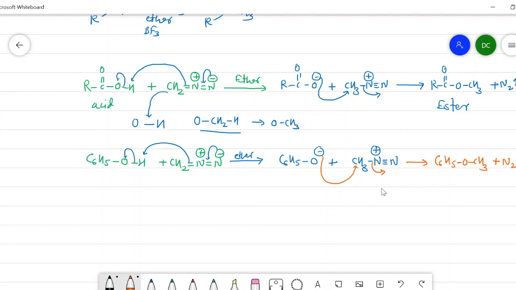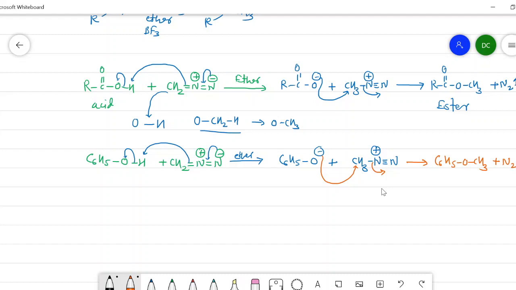Similarly, mineral acids as well as alcohols and amines are converted into the corresponding products. If primary amines are used, then we get a secondary amine. If secondary amines are used as a reactant, we get a tertiary amine as a product. And the methylation of the reactant occurs in this way.